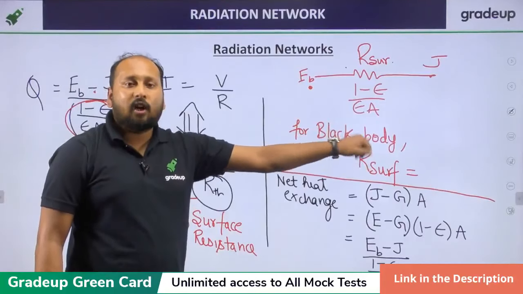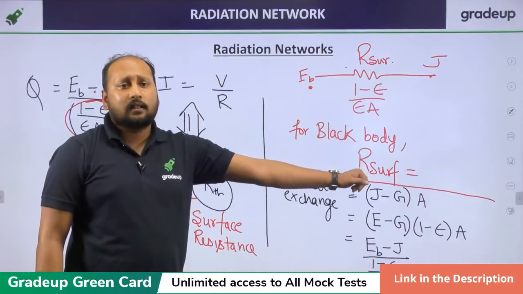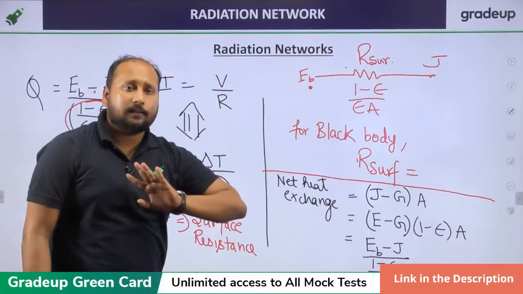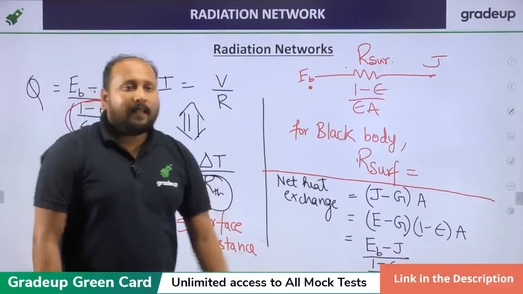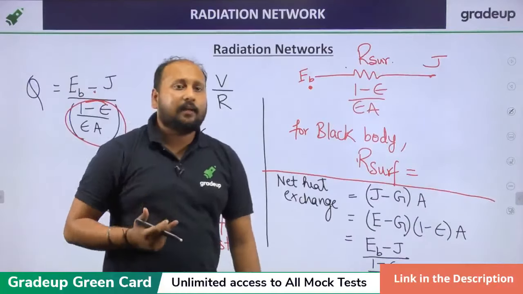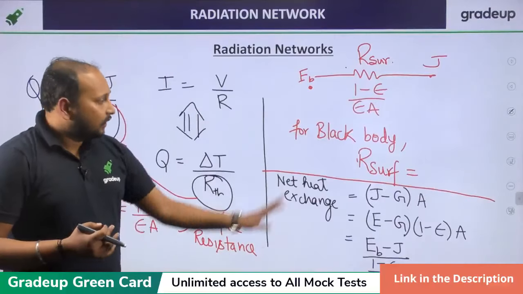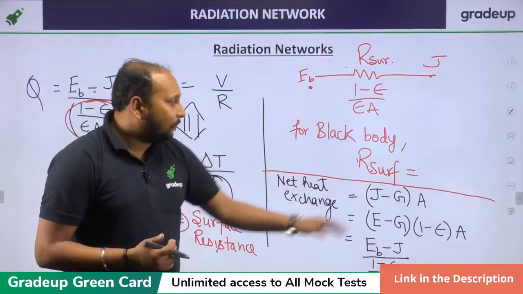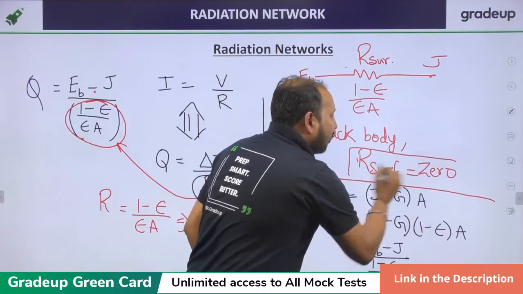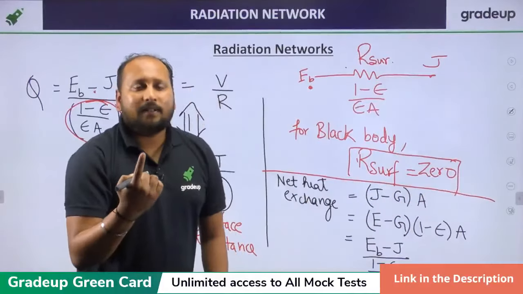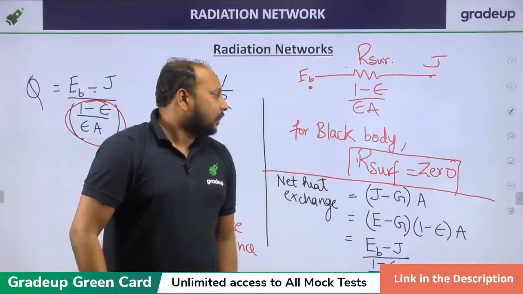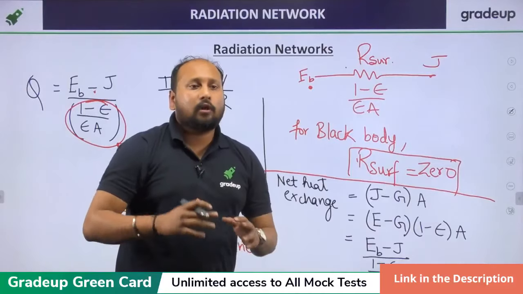I am going into the basic concepts, then only you will be able to understand this. Clear? What will be the surface resistance for a black body? Very good, Gaurav, Rajat and Sharmila. I got 3 responses. For a black body, your surface resistance will be equal to 0. Why 0? Because emissivity is equal to 1. If you place this value, emissivity equal to 1, directly for a black body the surface resistance is equal to 0.